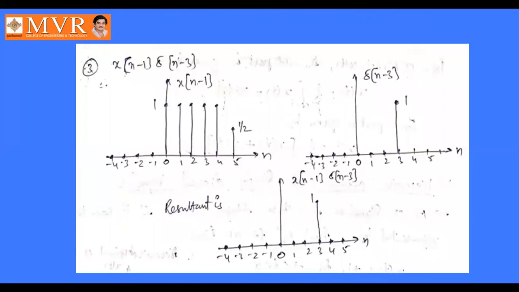And these are all the problems by using the time shifting property, and we are multiplying these two signals. And then we have to find the even part of the signal and odd part of the signal for the given signal. So given a signal, how to find out the even part: half of x of t plus x of minus t. How to find out the odd part: half of x of t minus x of minus t. So individually we will calculate the even part of the signal, and individually we will calculate the odd part of the signal. By adding these two, we will get the original signal x of t like this.